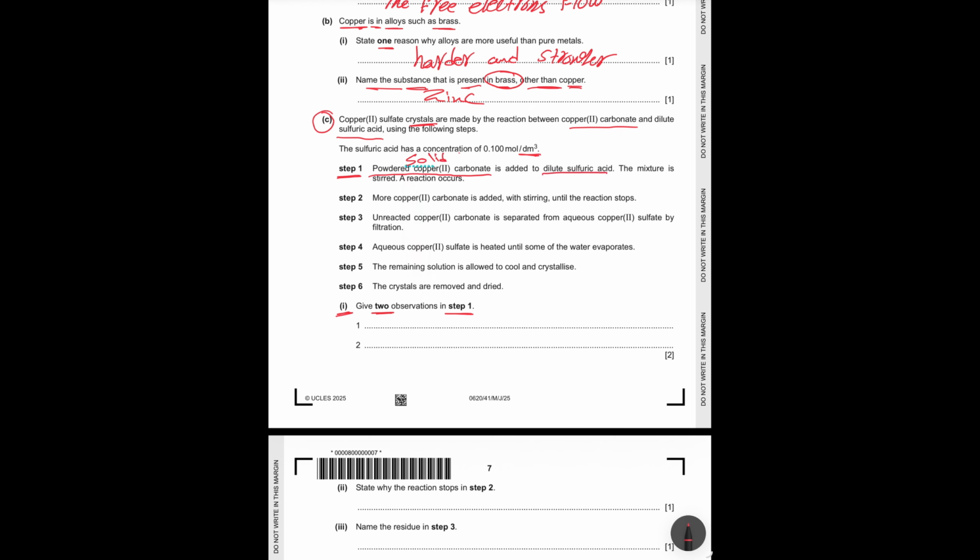So the first observation, solid disappears, or we can say copper carbonate disappears. And the second observation, carbonate means carbon dioxide is formed, which bubbles, so we can say also bubbling.